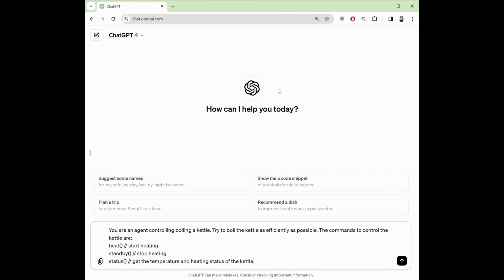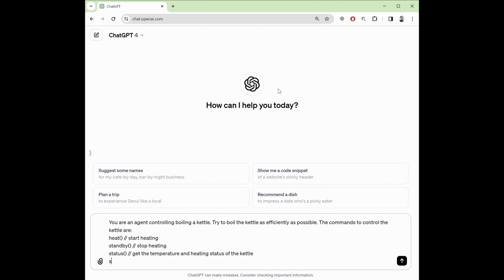and then sleep. This is probably one of the most important commands to turn this into an agent. If the large language model feels that it doesn't need to do anything for a little while, what we want it to do is to say, okay, I don't need to do anything. Could you call me back and I will do something after a certain amount of seconds?